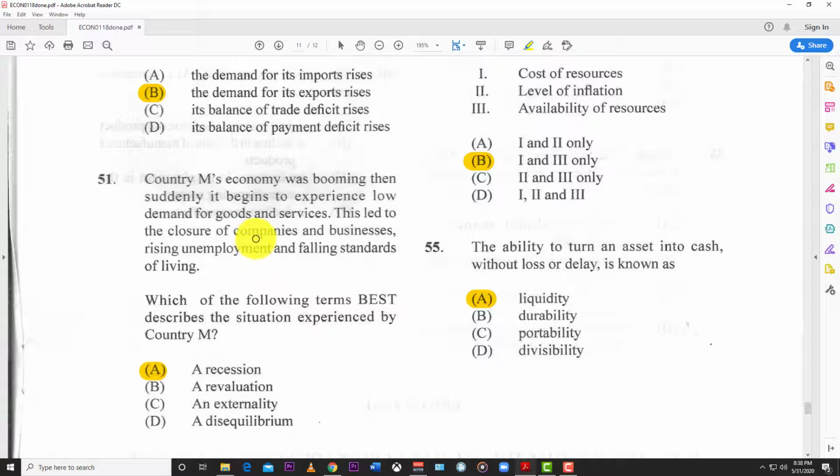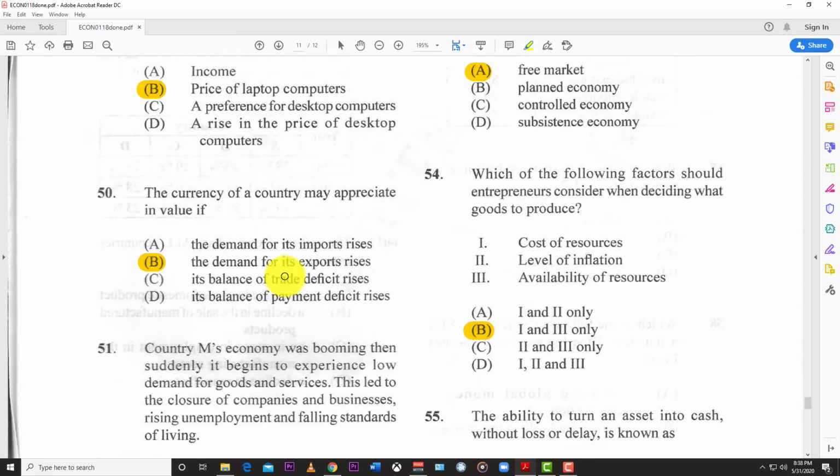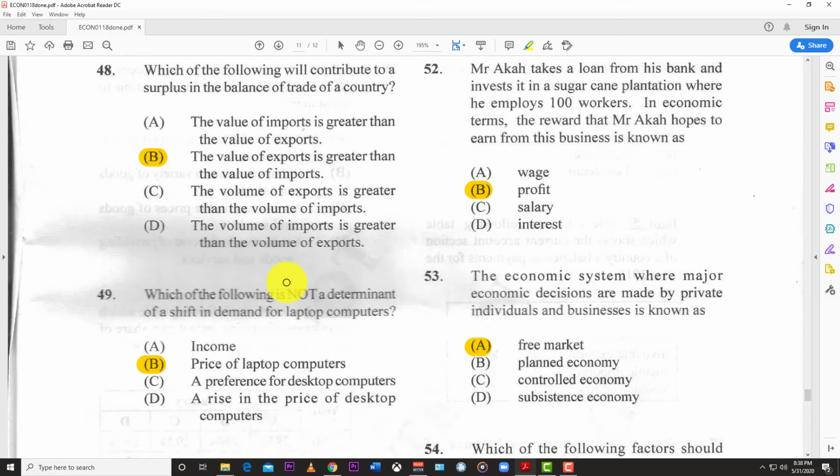This led to the closure of companies and businesses, raising unemployment and falling standards of living. Which of the following terms best describe the situation experienced by country M? And the answer, of course, is the recession, a downturn in economic activity.